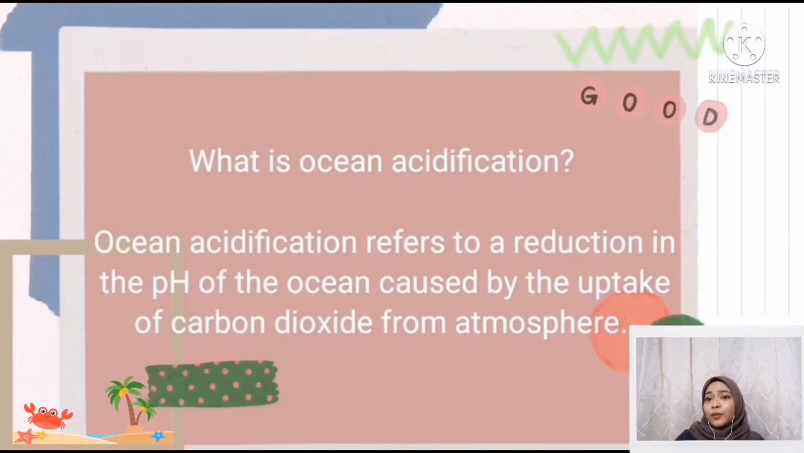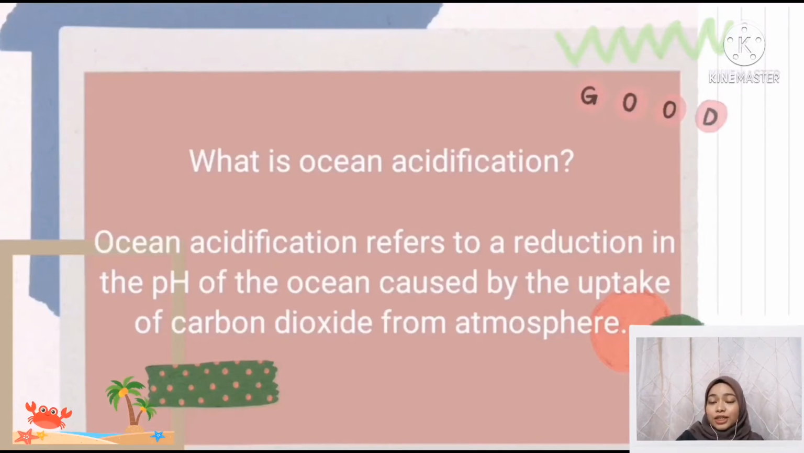So without further ado, what is ocean acidification? Ocean acidification refers to a reduction in pH of the ocean caused by uptake of carbon dioxide from the atmosphere. It occurs when the excess of carbon dioxide in the atmosphere is being absorbed at the surface of the ocean at an increasing rate. This excess carbon dioxide results in more hydrogen ions, which increase the acidity of the ocean. The main cause of ocean acidification is the burning of fossil fuel.